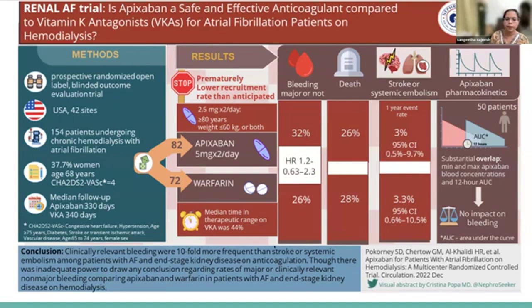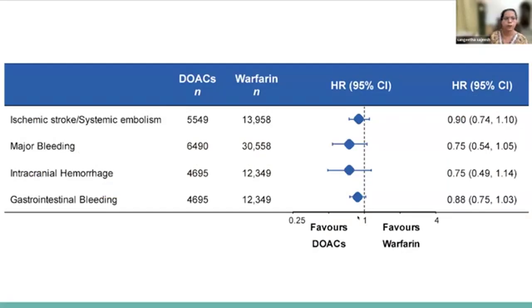So the clinically relevant bleeding events were tenfold more frequent than stroke or systemic embolism among patients with atrial fibrillation and end-stage renal disease on anticoagulation. That was the importance of this study, RENAL-AF, which showed that anticoagulation in the dialysis population for atrial fibrillation, for the prevention of stroke or systemic embolism, has a substantial risk of bleeding for such patients. So we have to consider whether they have to be anticoagulated or not.